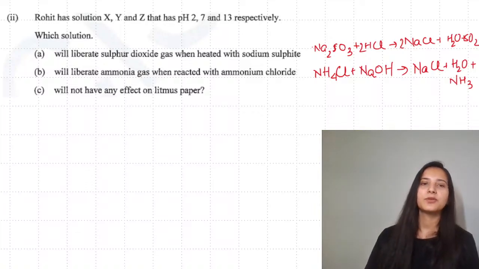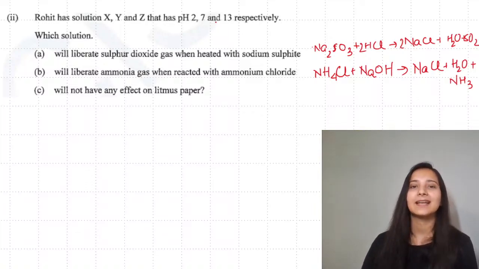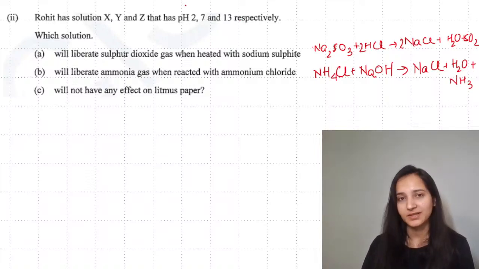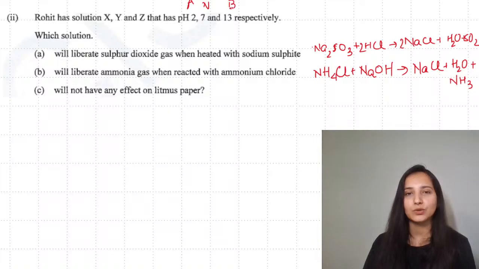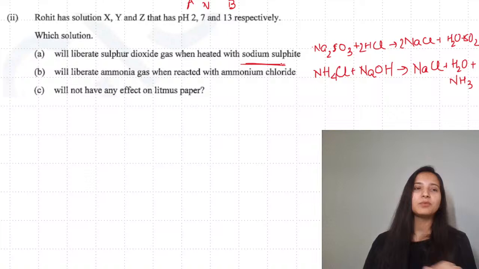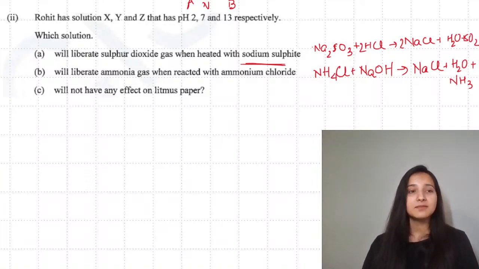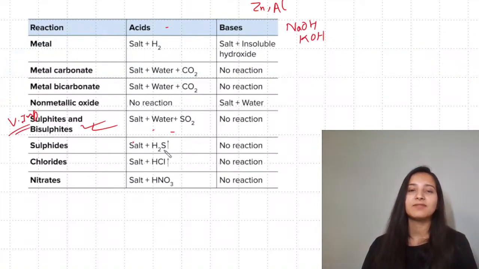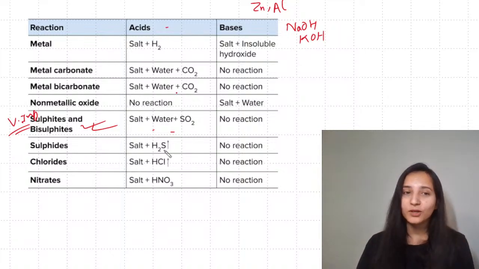Moving towards the next one, Rohit has solutions X, Y, Z that have pH 2, 7 and 13 respectively. 2 is going to be acidic, 7 is going to be neutral, and 13 is going to be basic. What will liberate sulfur dioxide gas when heated with sodium sulfite? If you remember, when we were discussing these chemical reactions, we said that carbonates and bicarbonates, sulfites and bisulfites react with acids to form salt, water and their respective oxides. This was marked very important for you.